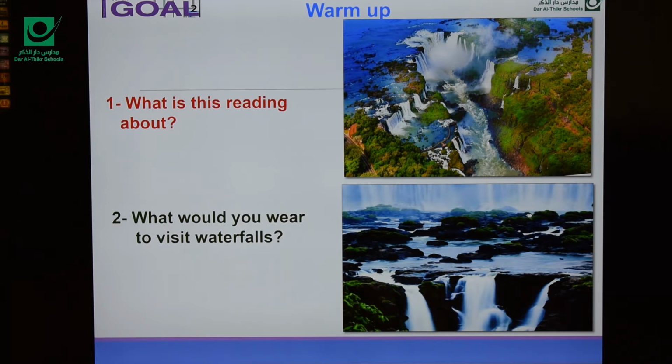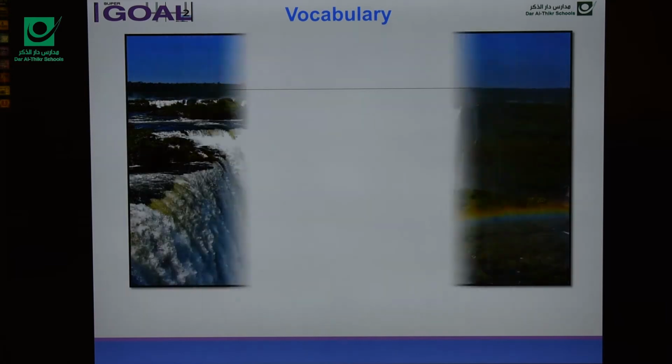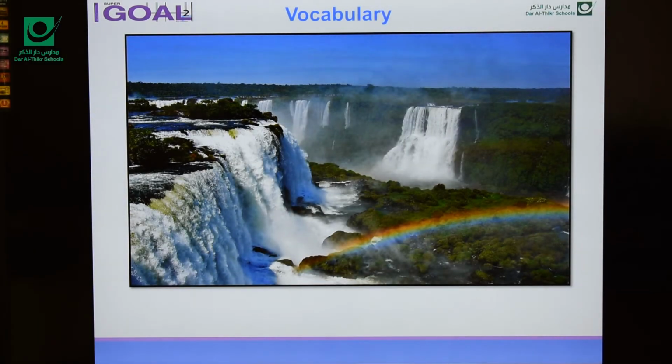What would you wear to visit waterfalls? Perfect. You can wear, for example, a raincoat, a waterproof jacket, and so on. Here we have some words. This is a waterfall. Again, waterfall.